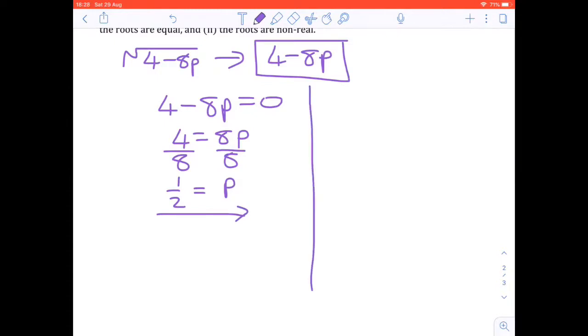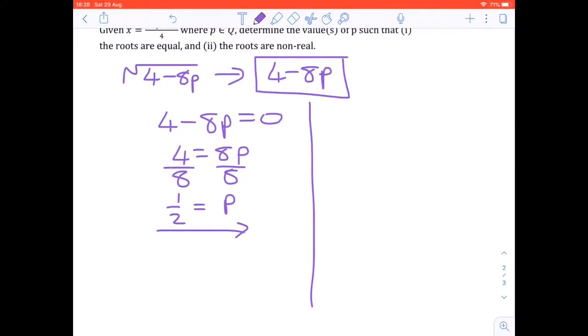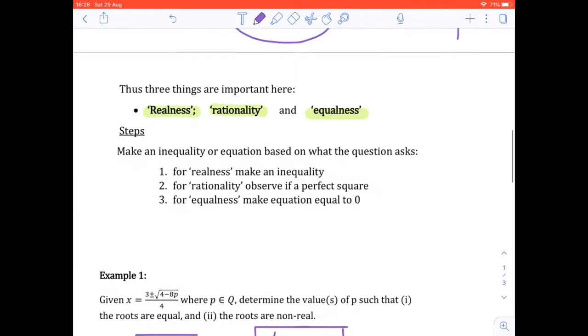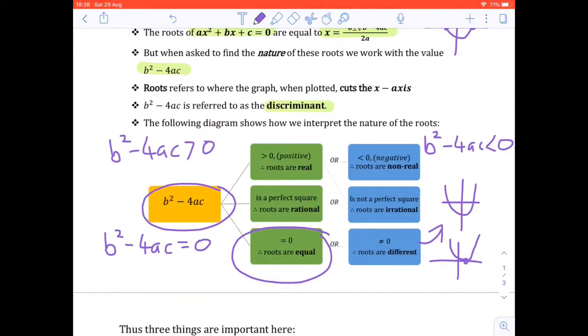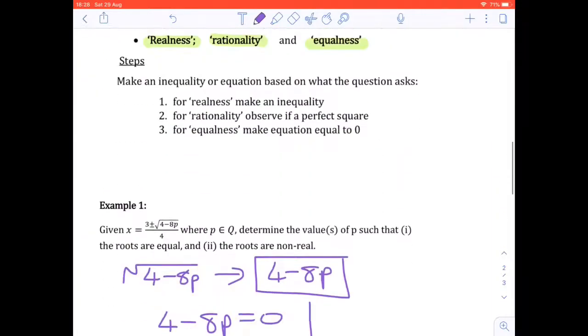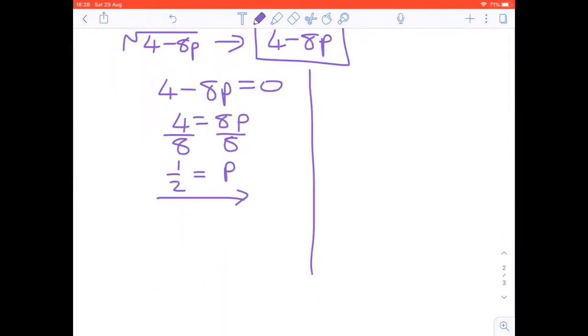Let's do the next part. If the roots are non-real, what will the value or values be of p? So if you go to your diagram, look at non-real, it's the top blue block. We have to make b squared minus 4ac less than 0, or in other words, negative. So 4 minus 8p is less than 0.